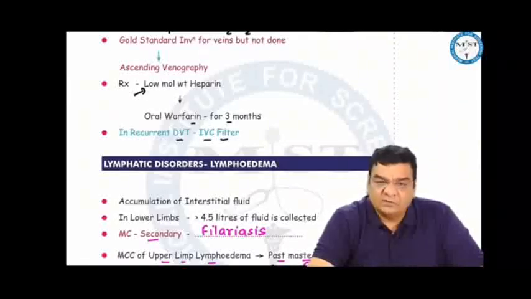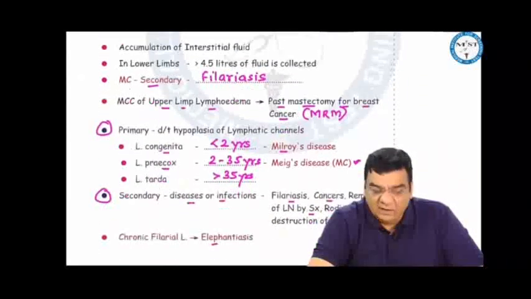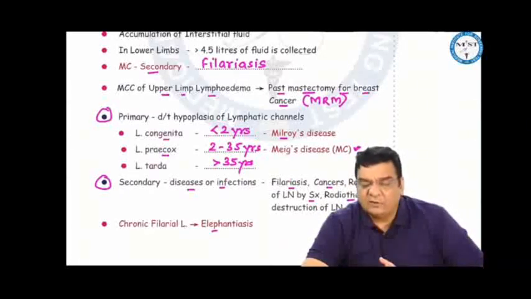In case of recurrent deep vein thrombosis, we can apply a filter in the inferior vena cava to prevent pulmonary embolism. Lymphedema is accumulation of interstitial fluid. In lower limbs, usually more than 4.5 liters of fluid can get collected. Most common lymphedema is secondary lymphedema. This is due to filariasis in our country, especially Eastern UP and Bihar. Now, the most common cause of upper limb lymphedema is post-modified radical mastectomy for breast cancer.